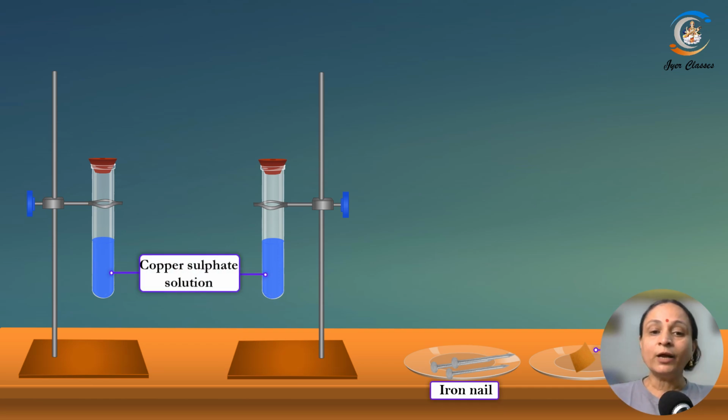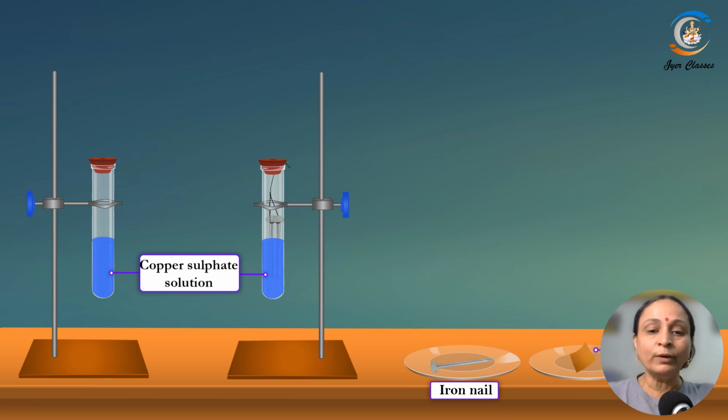Then you take copper sulfate solution. Now copper sulfate solution is a beautiful blue colored substance. Copper sulfate crystals are blue in color, and if you put them into the water, preferably distilled water, you get a blue colored solution as you can see here in this test tube.